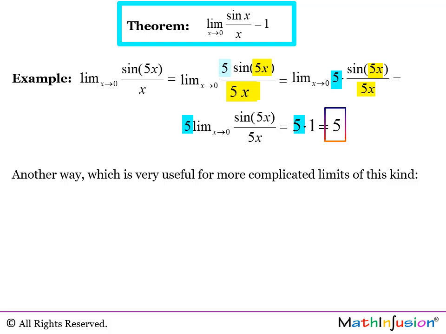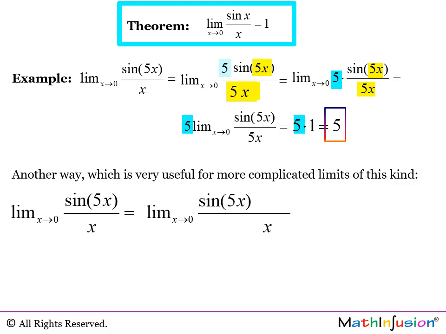Here is another way, which is very useful for more complicated limits of this kind. I'm not going to write anything below the sine of 5x and nothing above the x. Now I'm going to fill in. I want to complete to make use of the limit. Here I must have the same thing as in the parentheses that go with the sine, so it is 5x. But if I divide by 5x, I also have to multiply by 5x. I put the 5x over the x because I see cancellation.